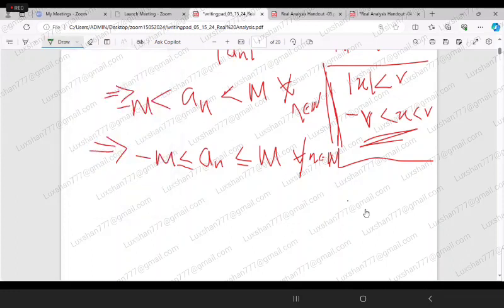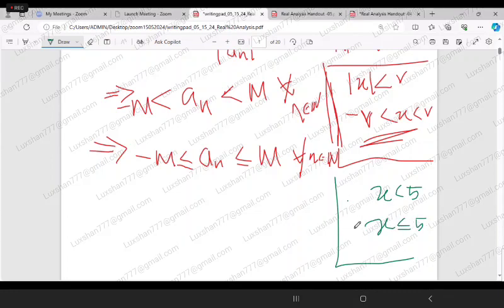Another side note. If you have an inequality like this, say for example x is less than 5, then it is nothing wrong writing x is less than or equal to 5. Because less than or equal to means less than or equal; we are not saying less than and equal.